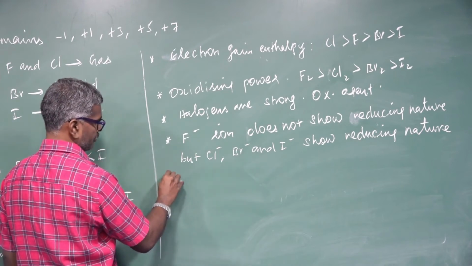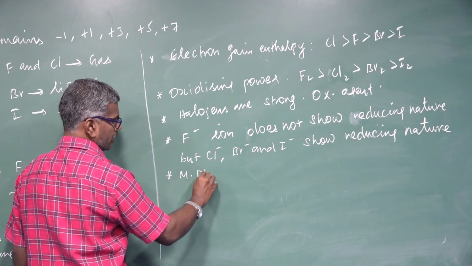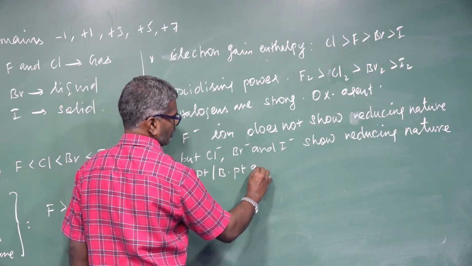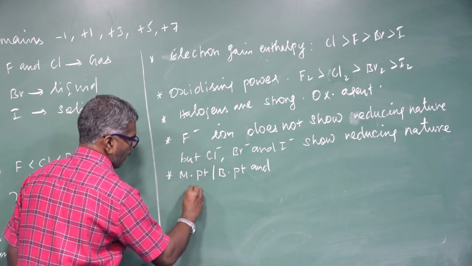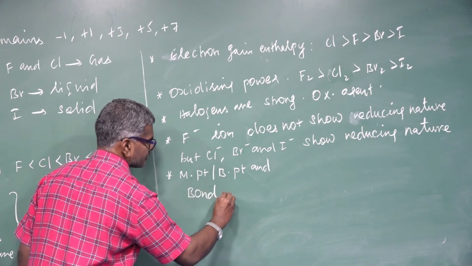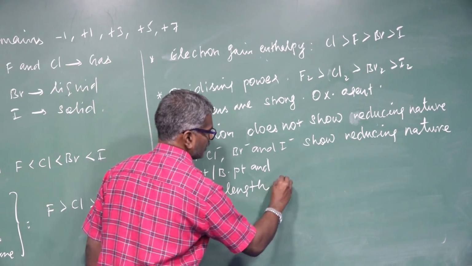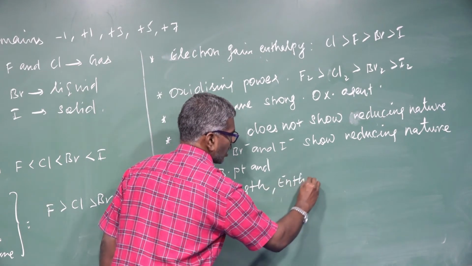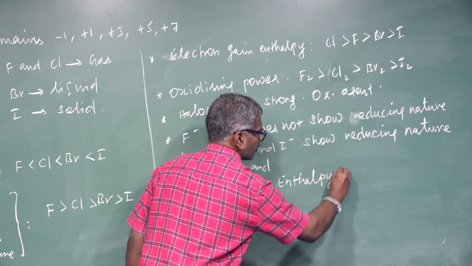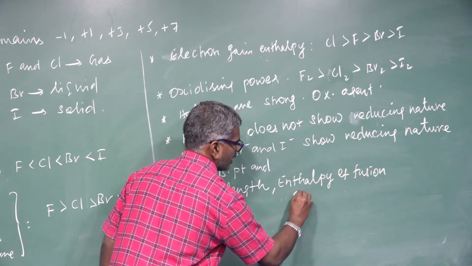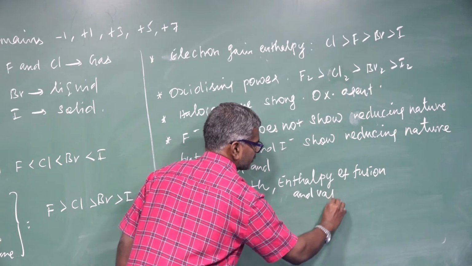Next point, melting point, boiling point, bond length, enthalpy of fusion and vaporization.